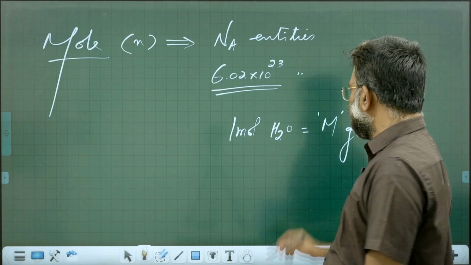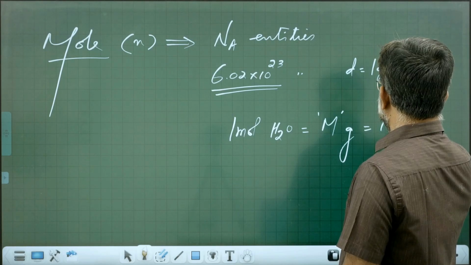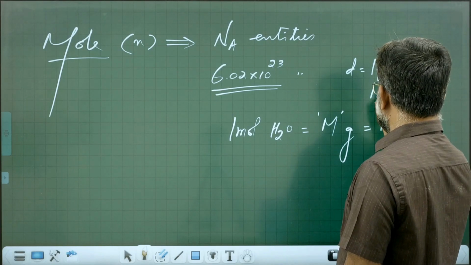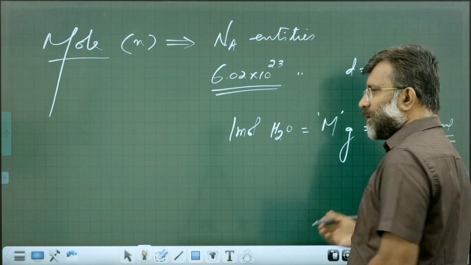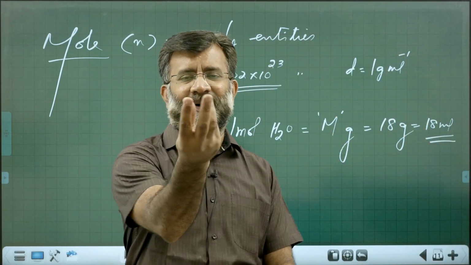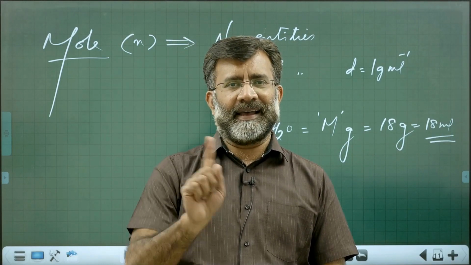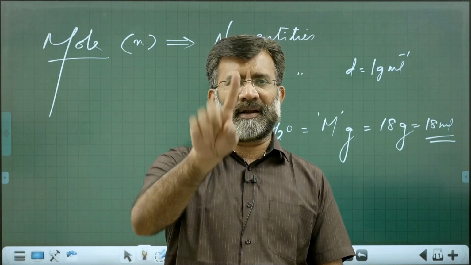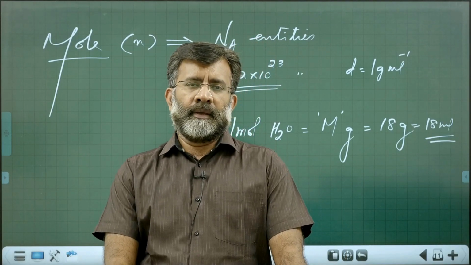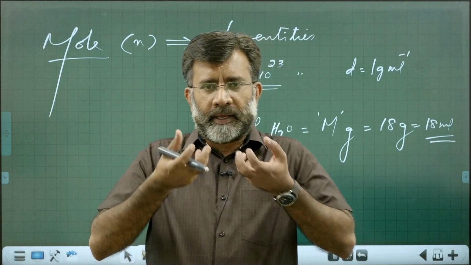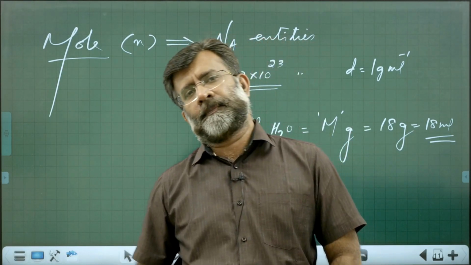What is 18 gram water? Density of water is 1 gram per ml. 18 gram means 18 ml. You can easily take 18 ml of water in a small vessel. That is 1 mole water, and that contains Avogadro number of water molecules. That is mole concept. It gives us an idea regarding a definite mass of material versus the number of particles in that.